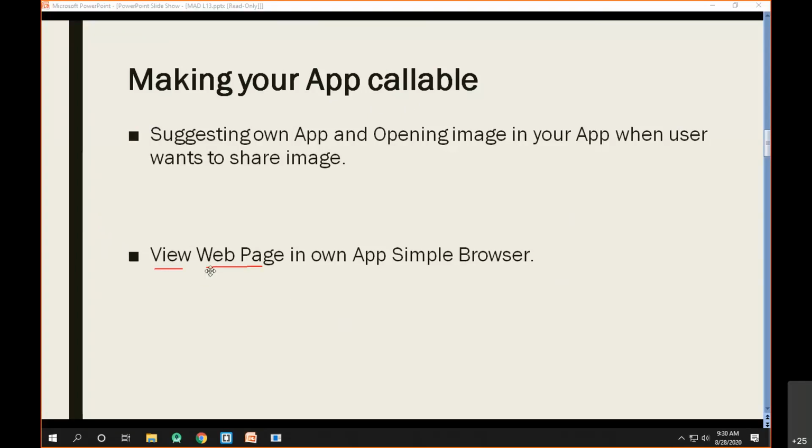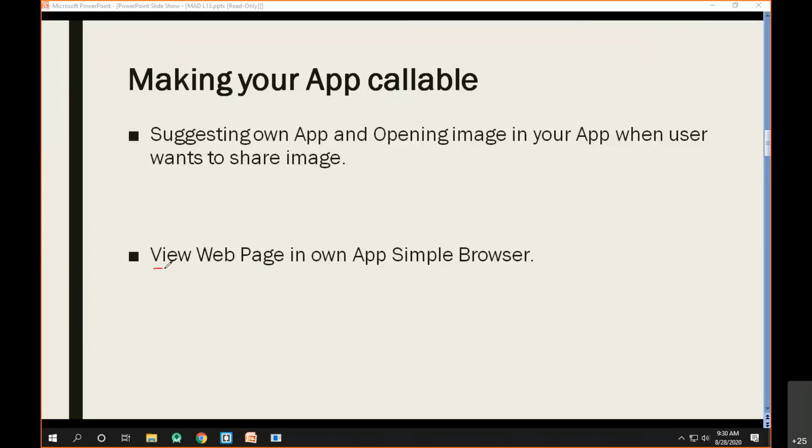Now from these two underlined things, what important idea do you get? Just reply in the chat box. From these underlined things, what idea do you get about the intent filter?